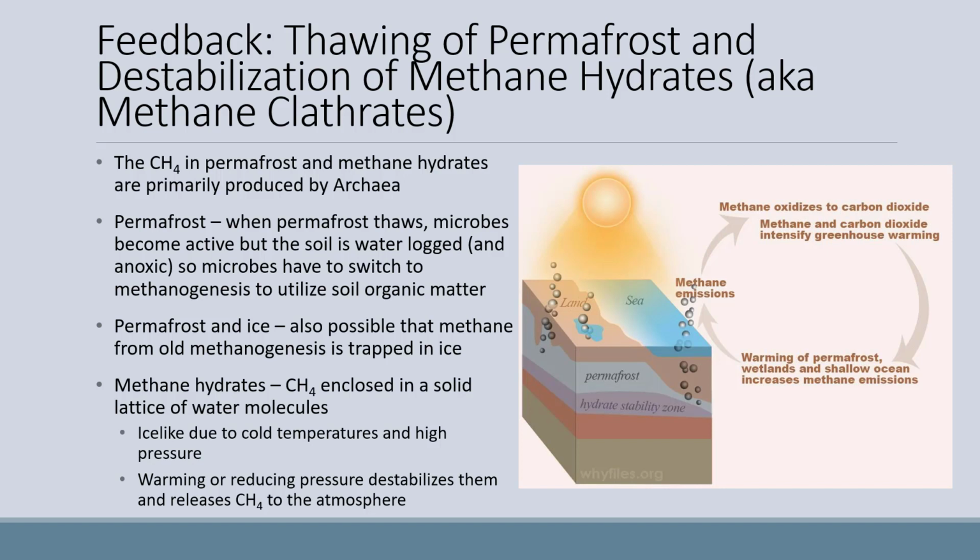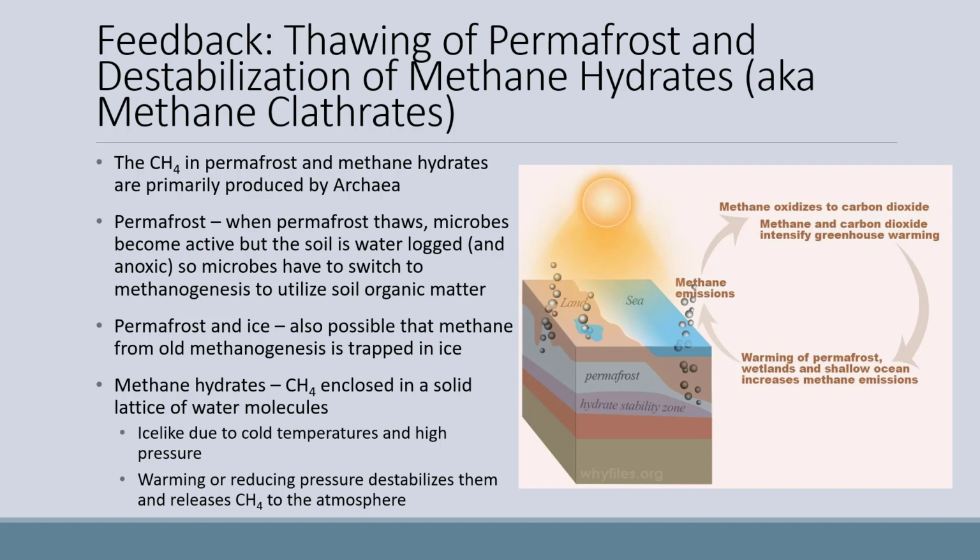So with permafrost, when permafrost thaws, microbes become active, but the soil is waterlogged and anoxic. So microbes switch to methanogenesis to utilize soil organic matter. This process creates lots of methane. Methane from old methanogenesis was trapped and frozen as well. This is common in the lower layers of permafrost and in frozen lakes.